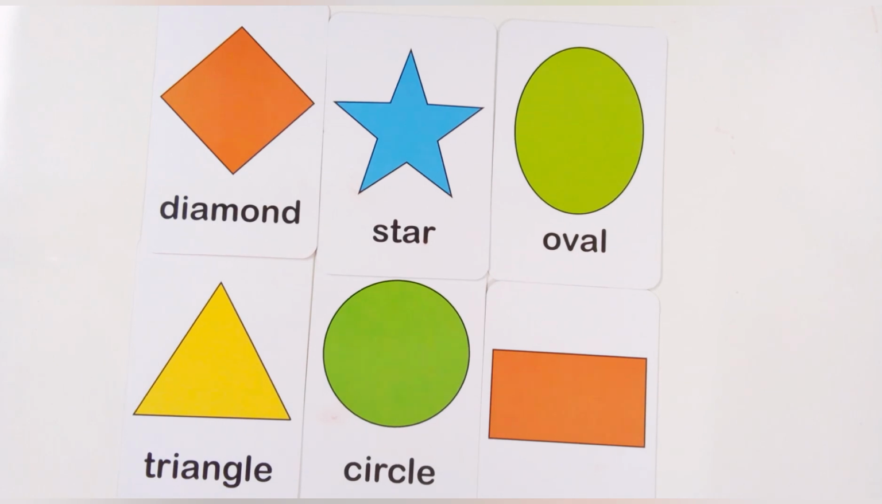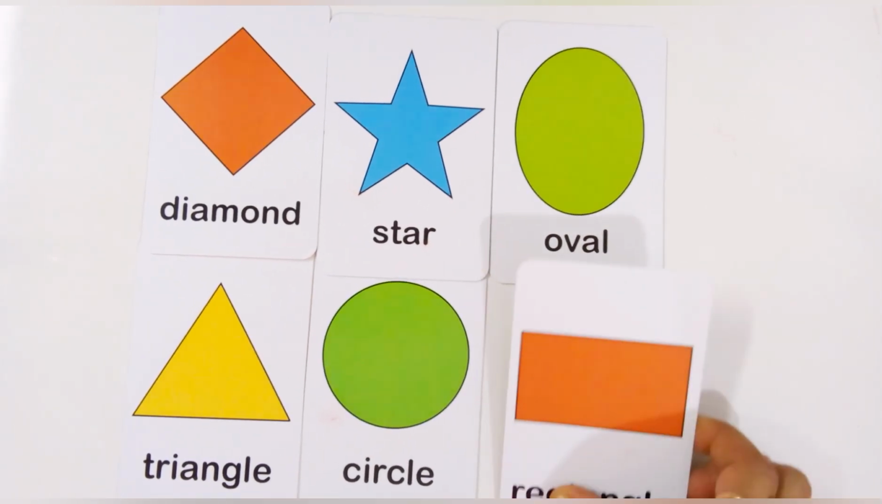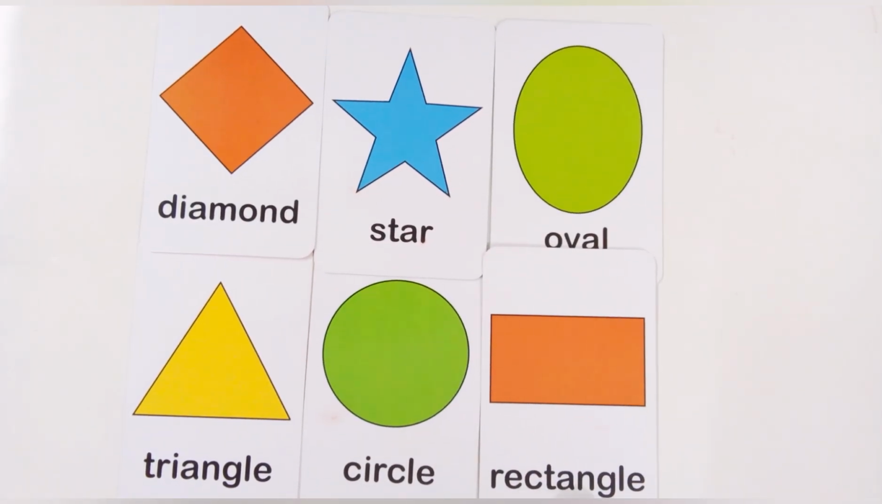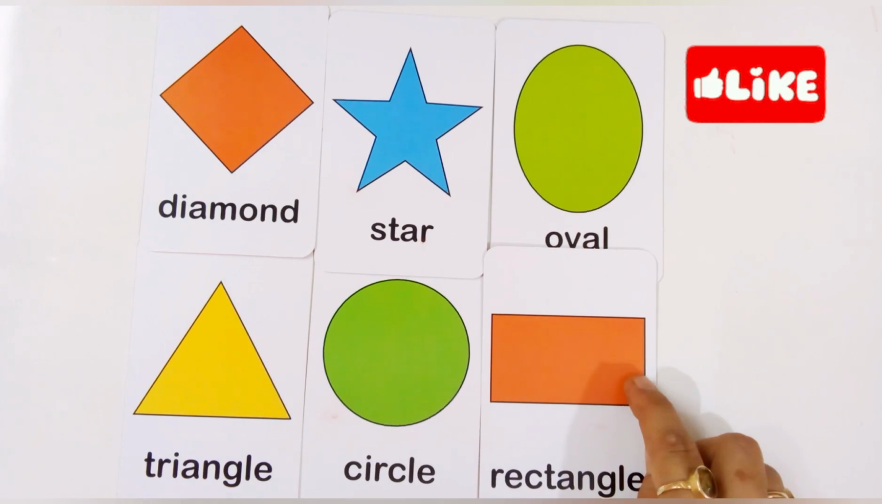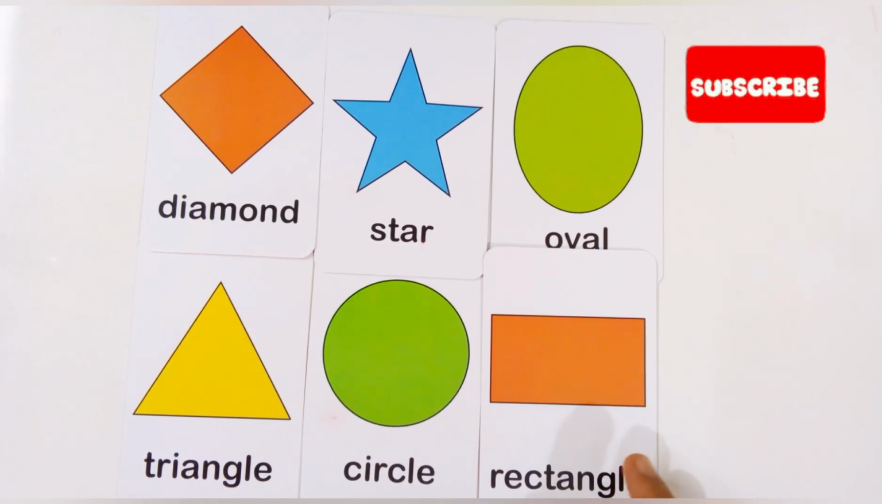R for rectangle. R-E-C-T-A-N-G-L-E, rectangle. Rectangle is a shape. And the color is orange.